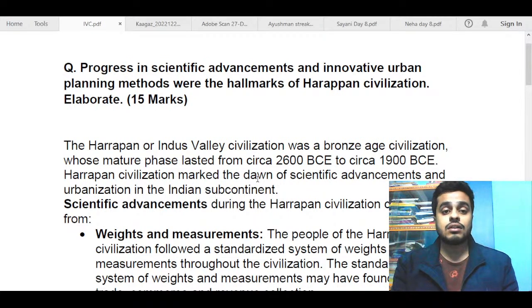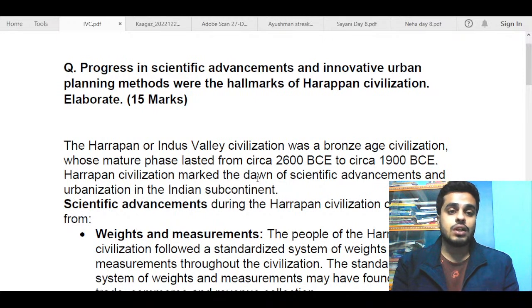Now let us move to the question that was given today. We were taking GS1 topics right now. Yesterday also the question was related to art and culture, the temple architecture part, and I discussed the question about Dravida and Nagara style. So today we move on to the Indus Valley Civilization. This is also a very important topic, and once in a while questions are asked from it.